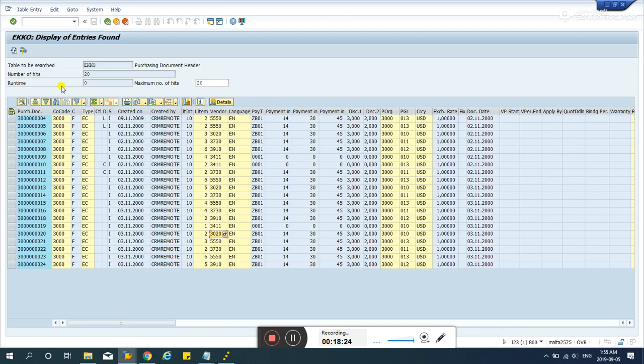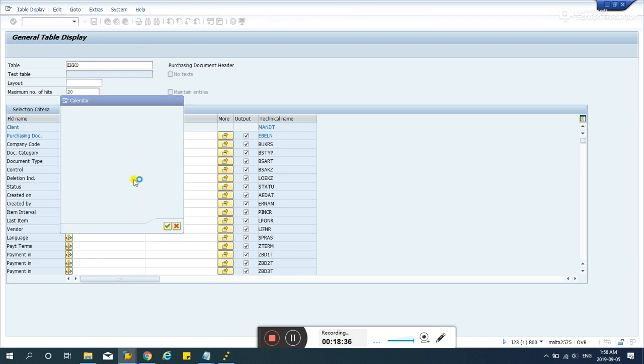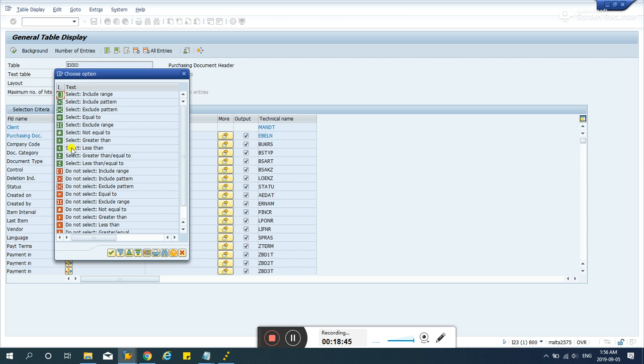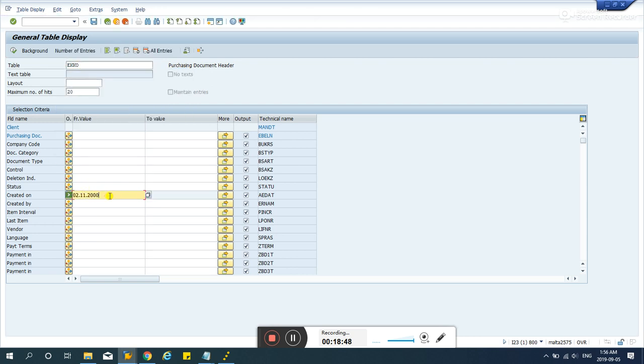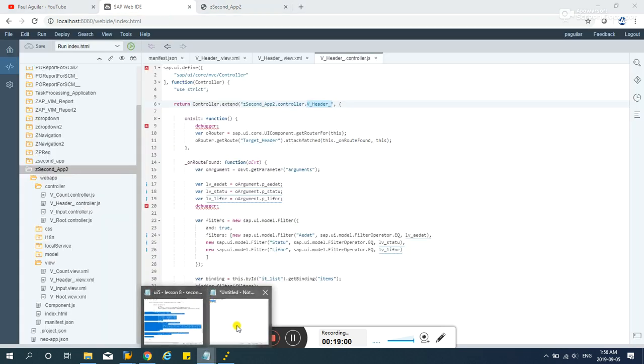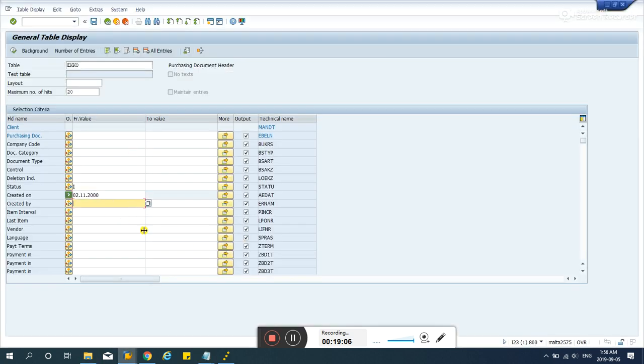So if we check the conditions here, it says here the AE dot should be more than this guy here, greater than, and status is I, and the vendor should be this guy here.